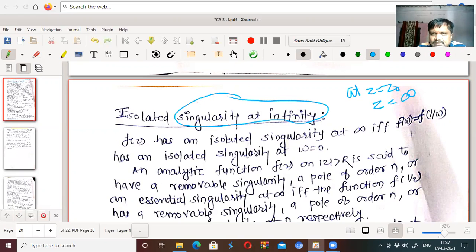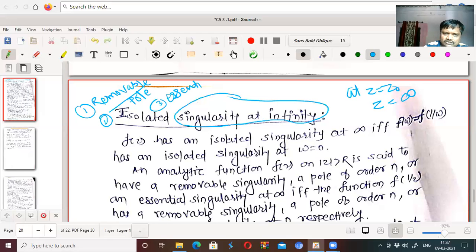We know that there are different types of singularities. The first is the removable singularity, an isolated singularity. Second, the pole, a pole of order n. And the third is the essential singularity, which is non-isolated, which is not these two. So we have seen each of these: a removable singularity at z0, a pole of order n at z0, and an essential singularity at z equal to z0.